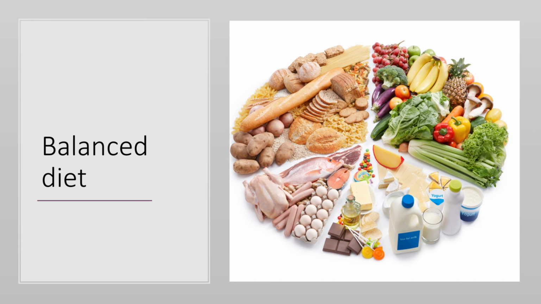So, dear students, all of you prepare your balanced diet according to your body structure and according to your age. And please eat all kinds of nutrients according to your balanced diet along with the other components.